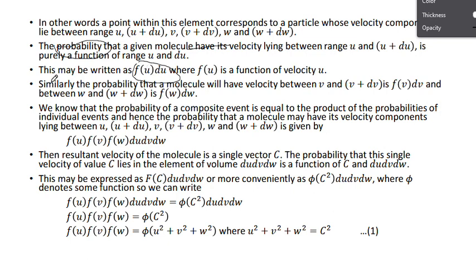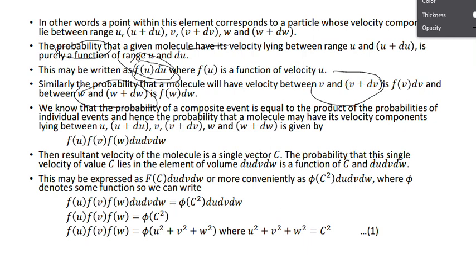Similarly, the probability that a molecule will have velocity between v and v plus dv is f of v dv, and between w and w plus dw is f of w dw. As we have written for u, in the same manner for v we write f of v dv, and the probability of a molecule along the z direction is f of w dw.